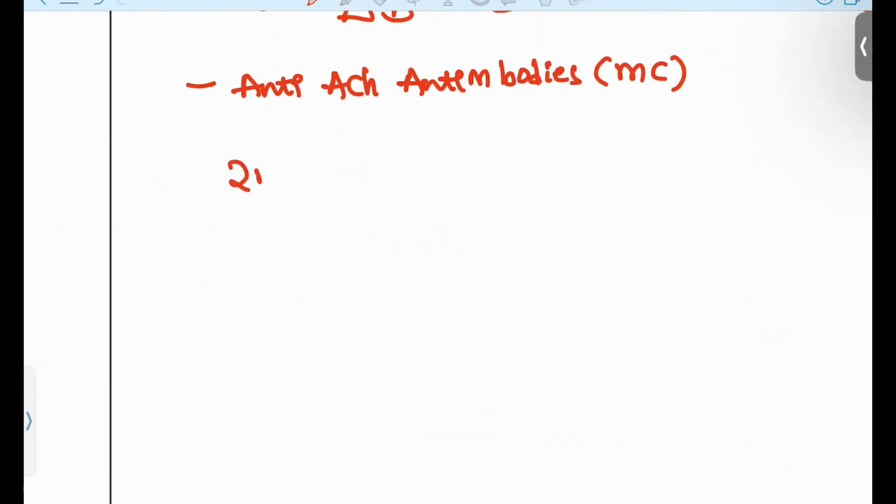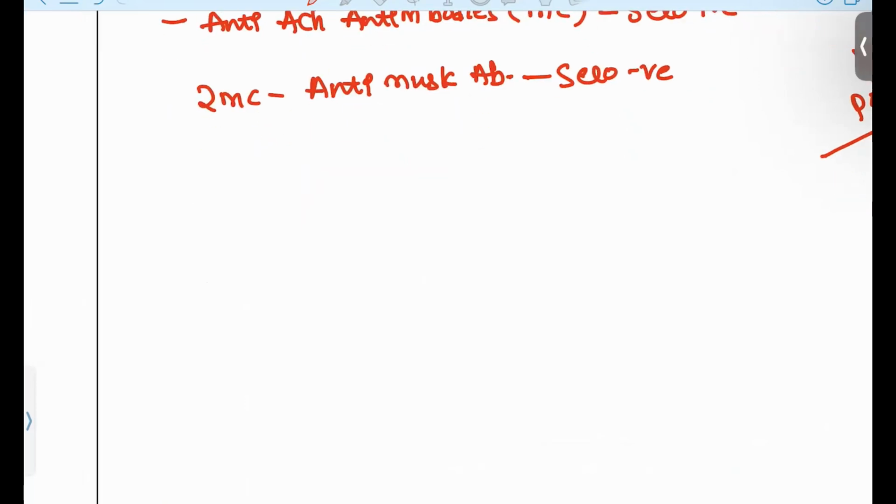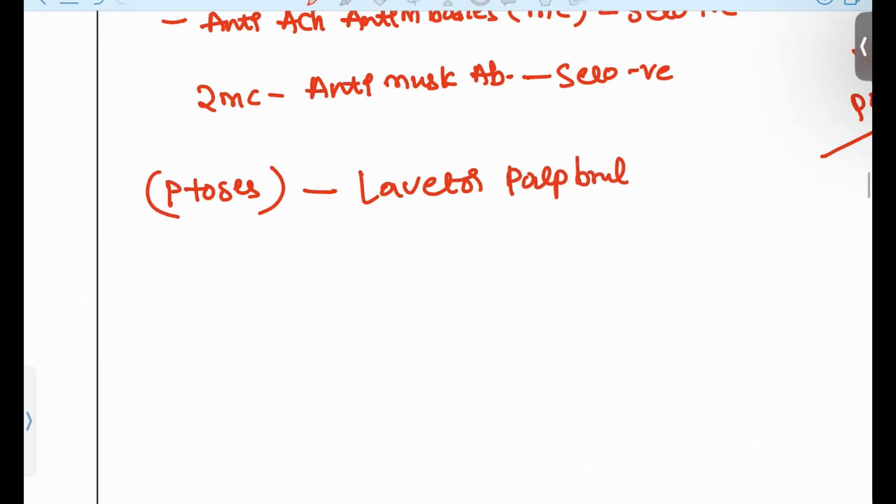Second most common is your anti-MuSK antibodies. This is your second most common. So this is your seropositive and this is your seronegative. And how will these patients present? The common symptom is ptosis, and this ptosis will involve the levator palpebrae muscle. This is the most commonly involved one.